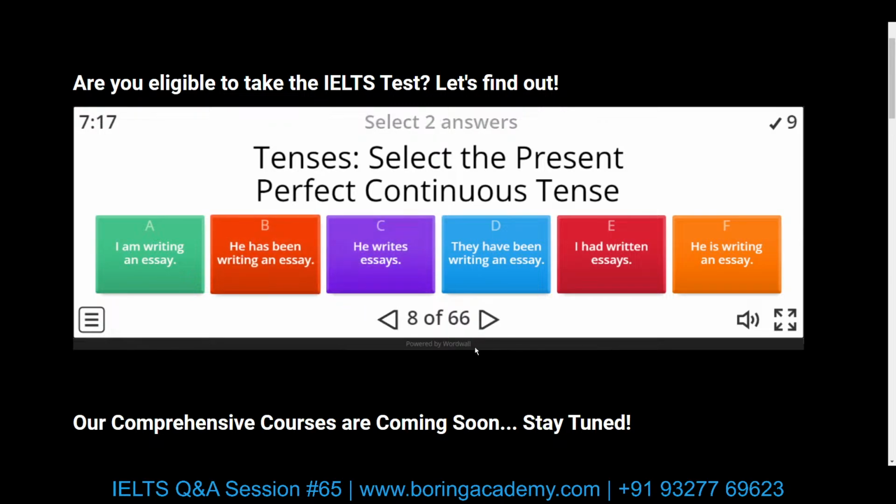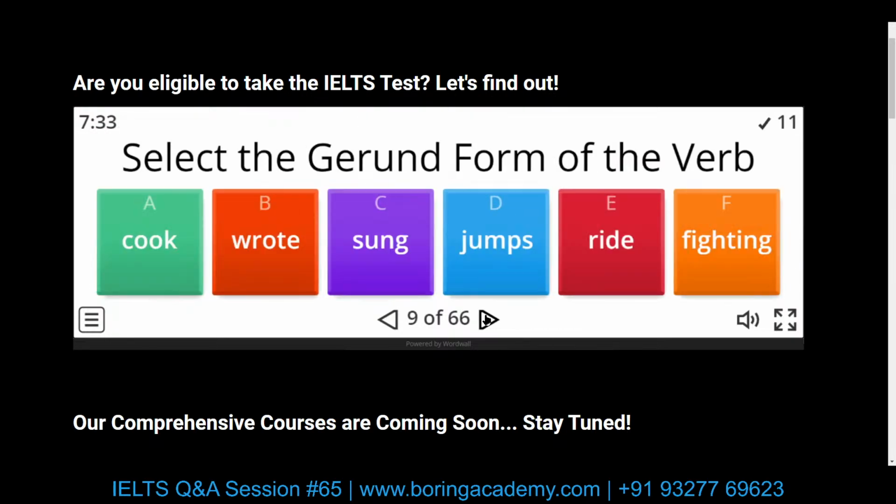And there is one more. They have been writing an essay. So have plus been, and the verb plus ing, the ing form of the verb. So these are the correct ones. The gerund form of the verb, there is only one.